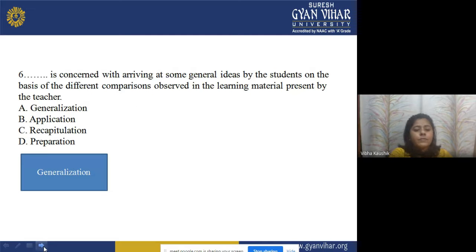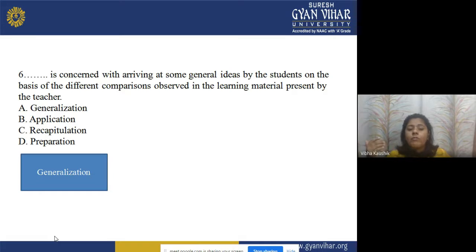Now the sixth one. Dash is concerned with arriving at some general idea by the students on the basis of different comparisons observed in the learning material presented by the teacher. Now, the options are A. Generalization, B. Application, C. Recapitulation, or D. Preparation.